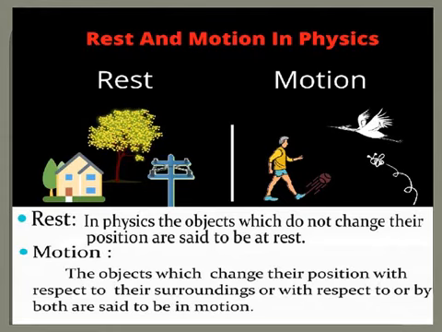You can tell that when the person is inside the train or a bus, he is also in motion, because when the passenger looks outside, whatever he sees, the trees, the pole posts, the buildings, they seem to move. Therefore, the passengers in a moving train are also said to be in motion.